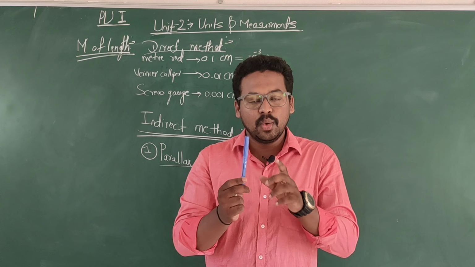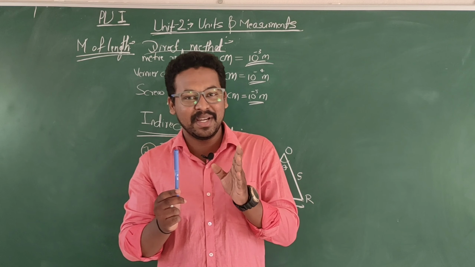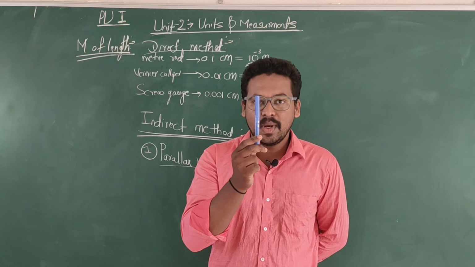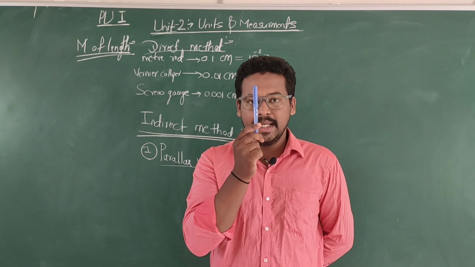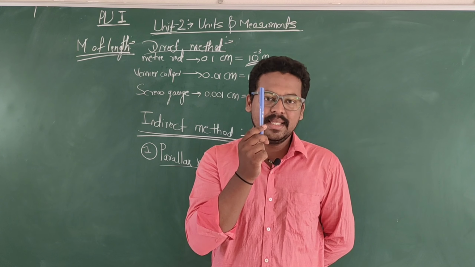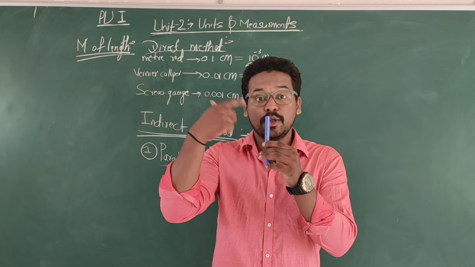Don't do this experiment in public, you will be beaten by the public. So keep the pen in front of your eyes, close one eye and open the other. You will find the relative shifting of the pen with respect to the background.